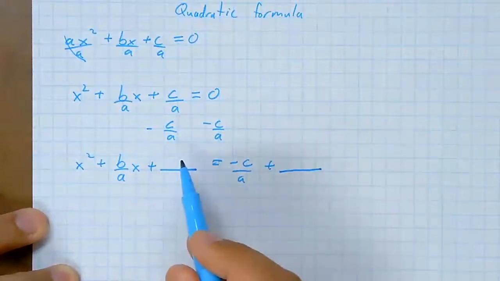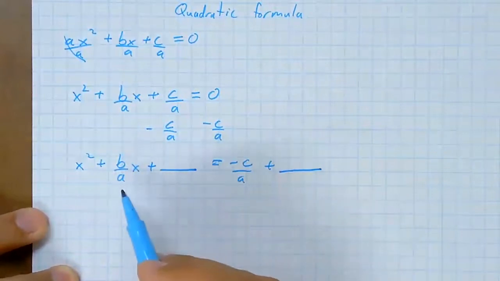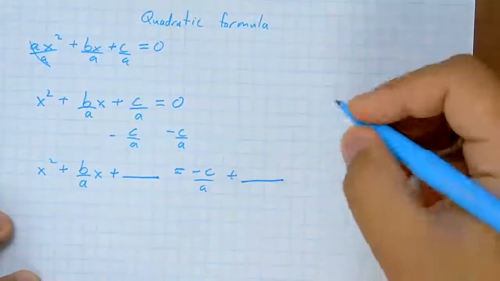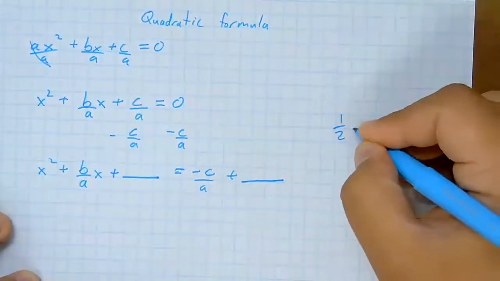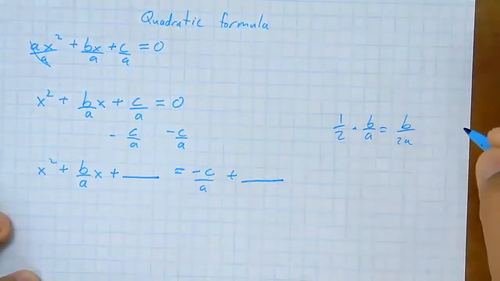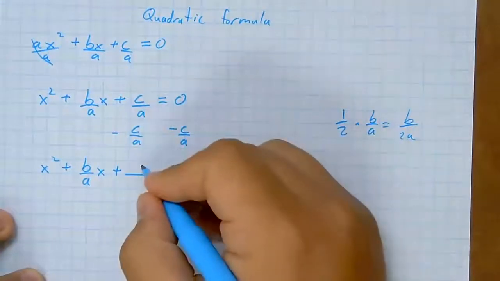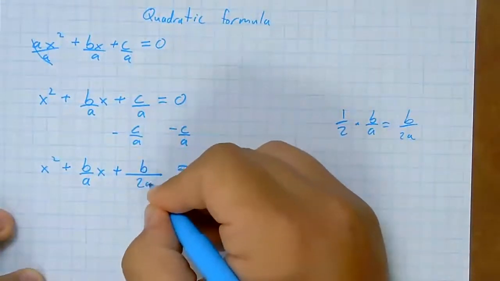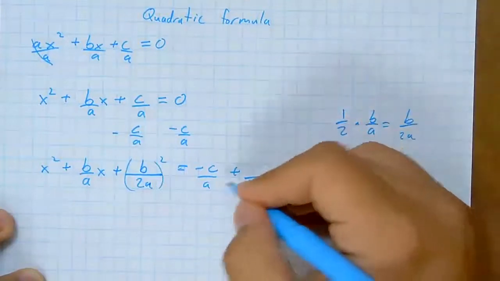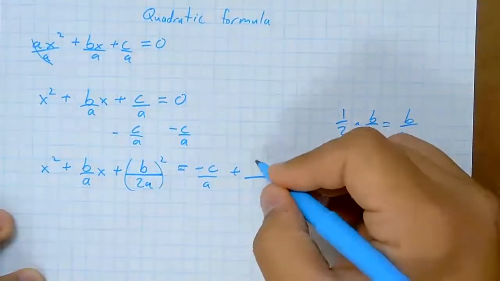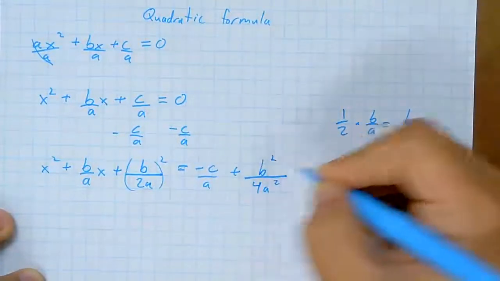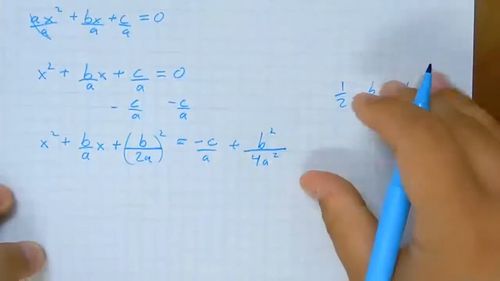So we haven't figured out what that is quite yet, but we will. Remember that what goes into this blank is half of this middle coefficient squared. Okay, so off to the side, we think, what is 1/2 of b over a? Well, that's b over 2a. So this is going to be b over 2a squared. We're going to do the same thing here. b over 2a squared is b squared over 4a squared.